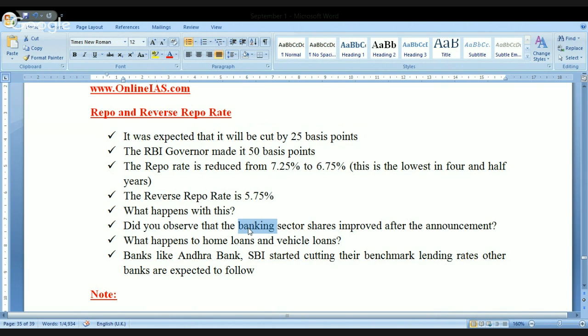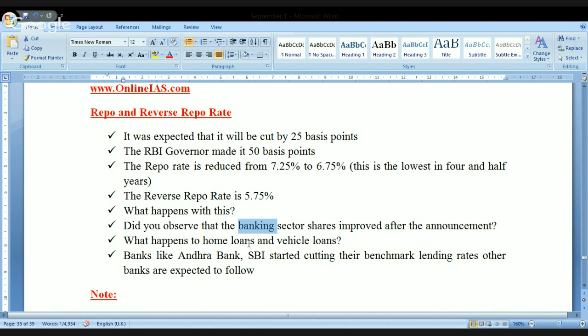That's the reason why the decisions taken by the RBI or the government of India, because of any reason, will affect the share market very systematically. So this is a positive sign. That's the reason why banking sector shares have improved now.